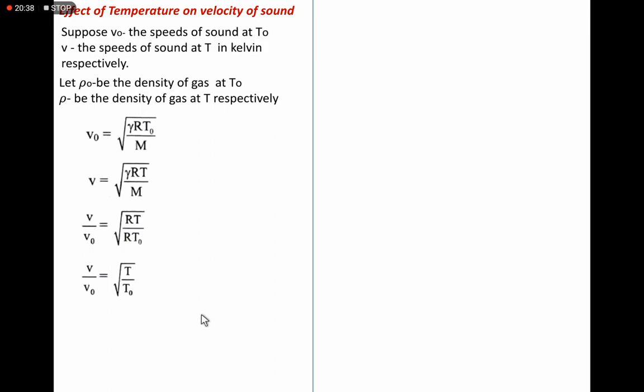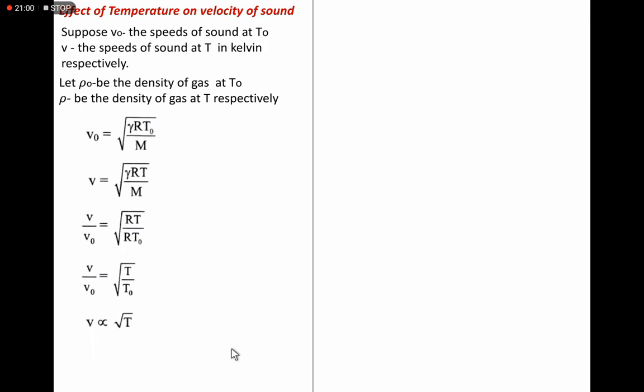By rearranging, V is equal to root T by T naught into V naught, where V naught is the initial velocity at initial temperature T naught.